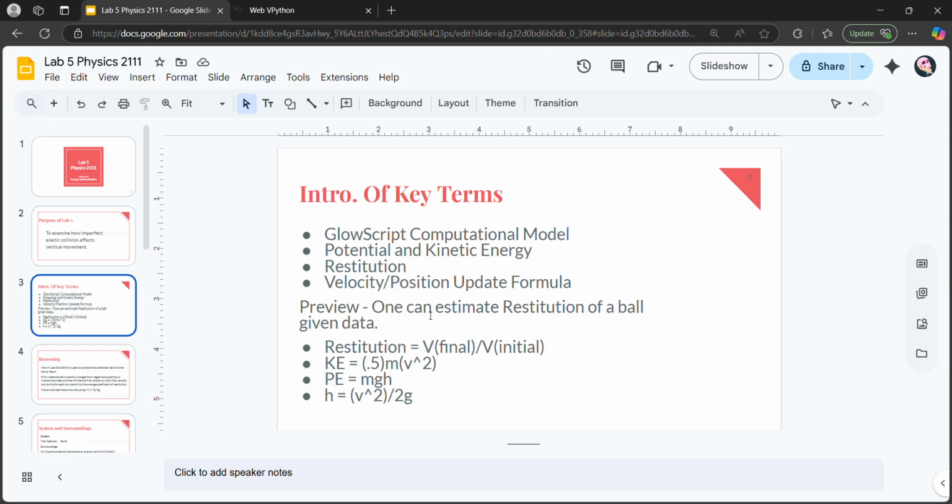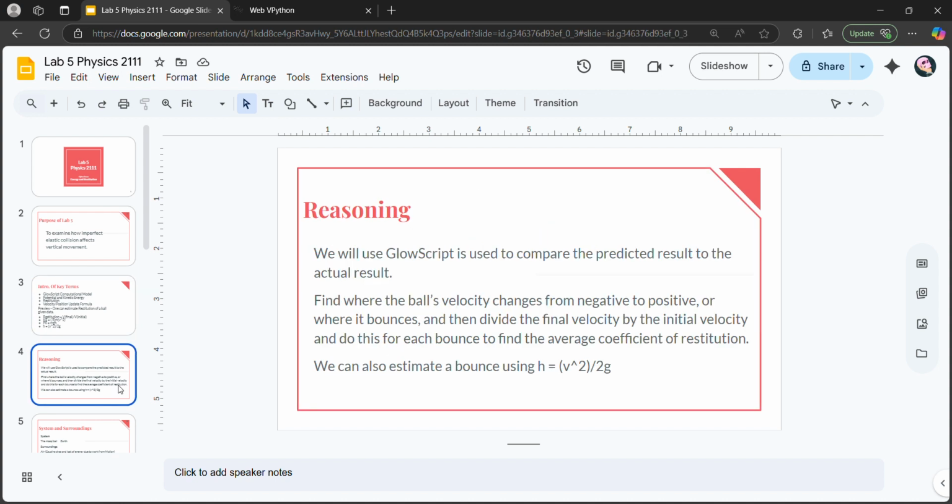The equation for restitution is the velocity after the ball has collided with the ground divided by the velocity directly before the ball collided with the ground. Our kinetic energy formula is 1/2 mv squared. Our potential energy formula is mgh, and if we use these to find the height, the height of a bouncing ball will be the velocity directly before it bounced squared divided by 2 times the gravity coefficient.